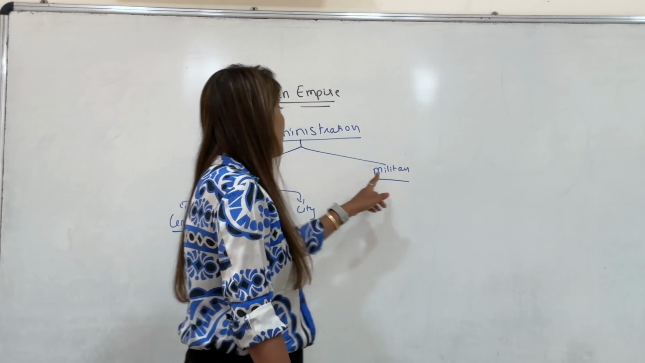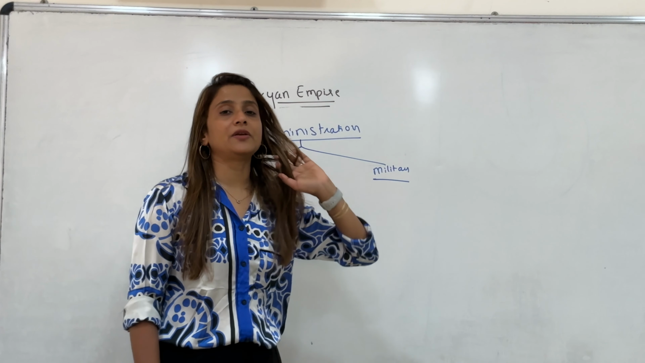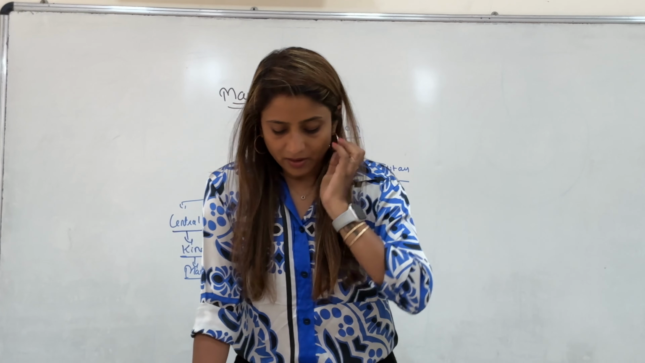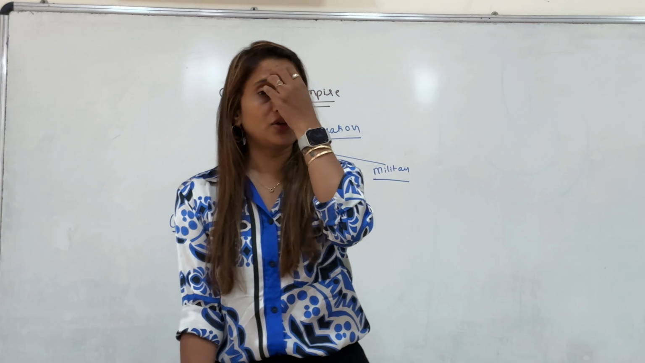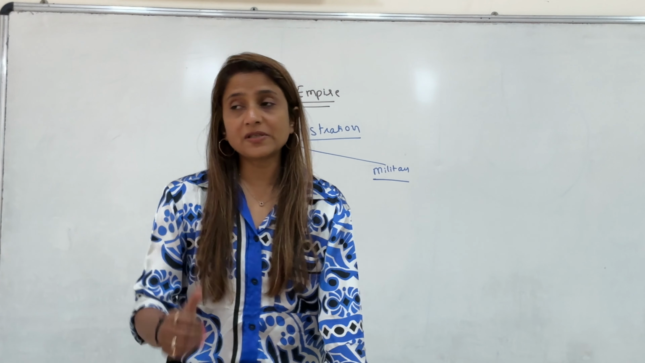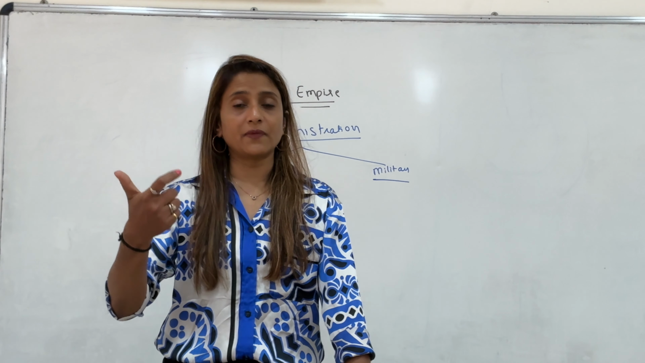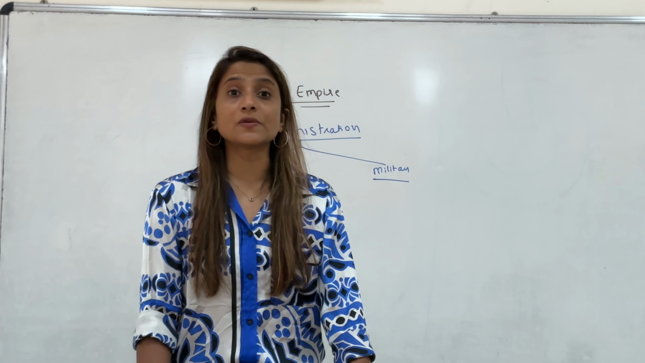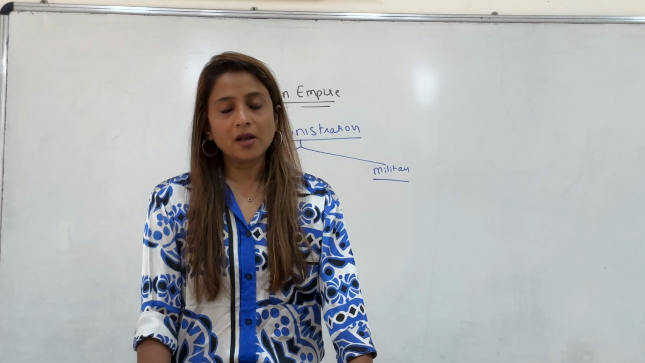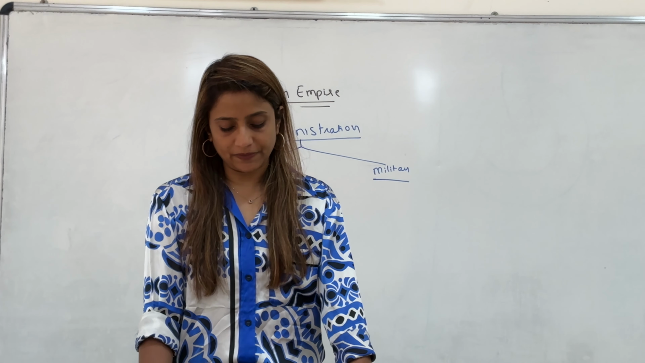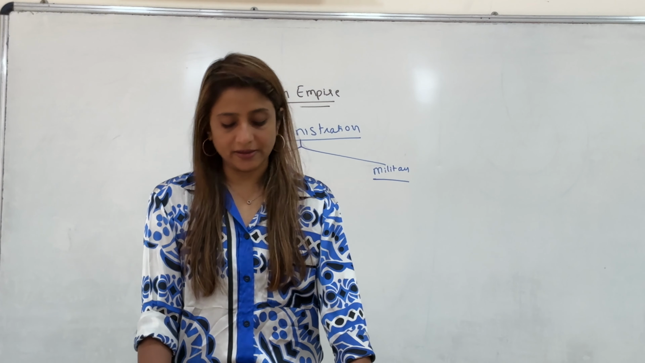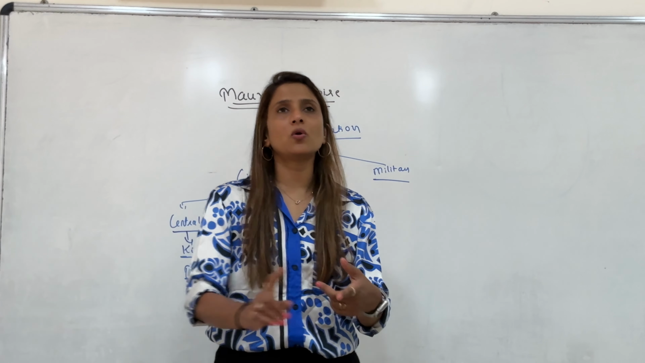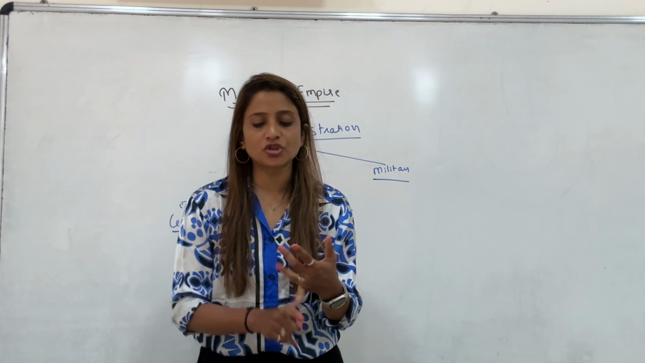Now how was their military administration? They had a very good military administration. Chandragupta Maurya maintained a huge army. There was infantry, cavalry, elephants, chariots, everything. In fact, their army had 6 lakh infantry, 30,000 cavalry, 9,000 war elephants, 8,000 chariots. They used bows, arrows, swords, shields.